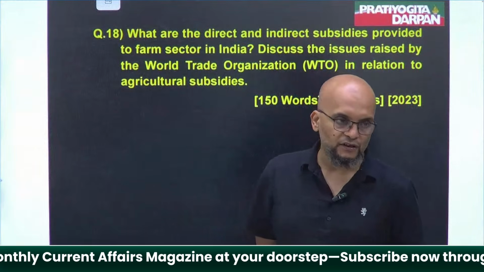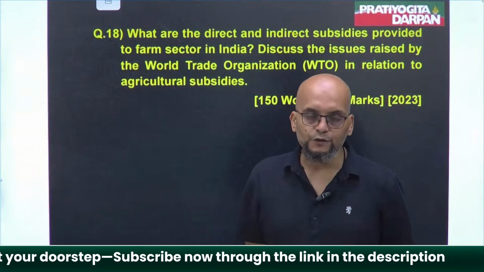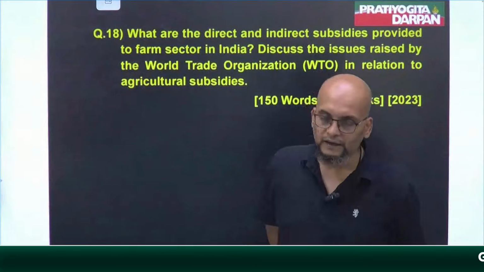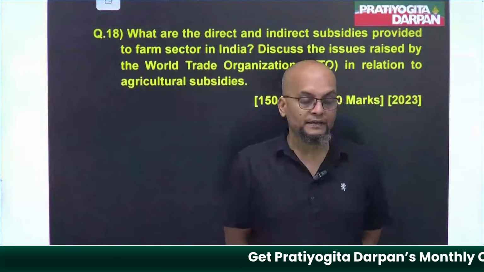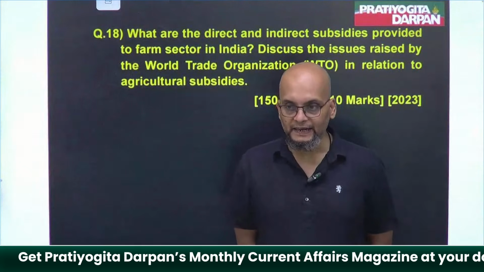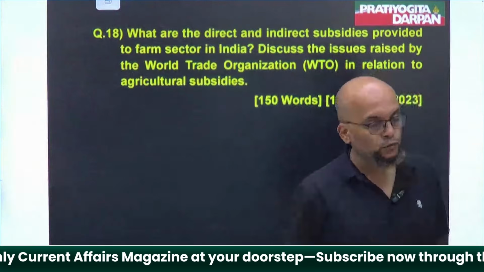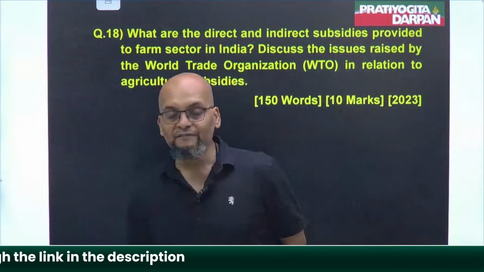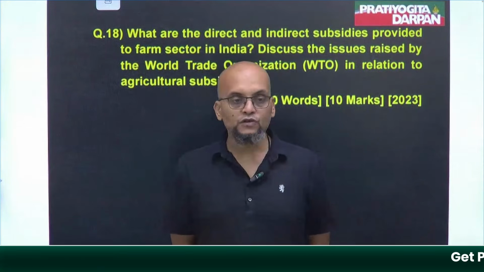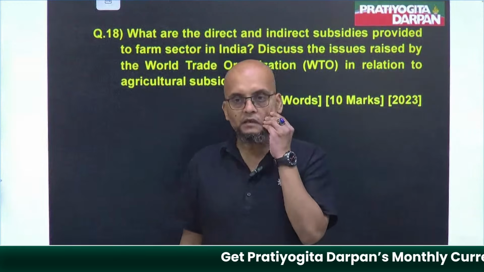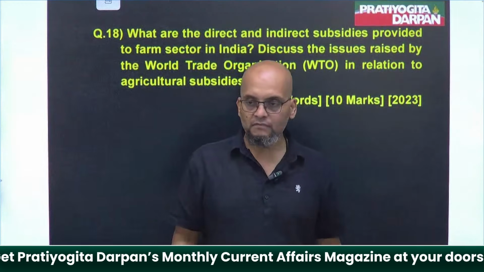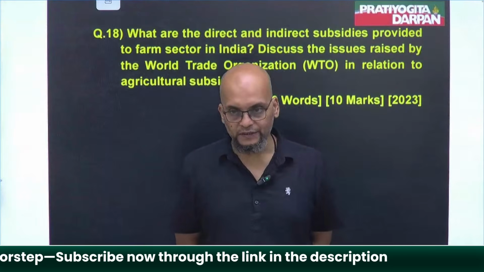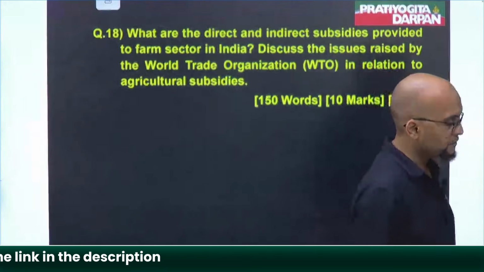DBT, direct benefit transfer, is the subsidy given to the farmers. Sanctioning of loan, right? Agriculture is kept as priority sector lending, and they are served with loans. Third, waiving off of loans. Loans were waived off so many times. So many state governments do it. Direct benefit is being given, or direct help is being given to the farmers in this way. Next, no taxes.